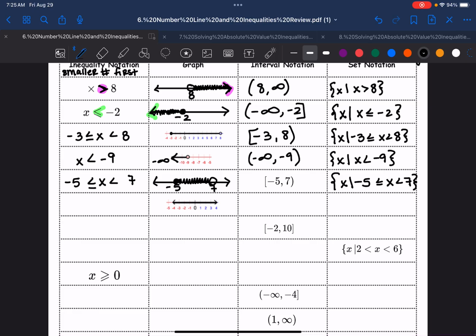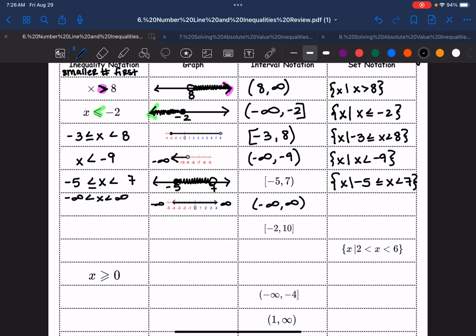The next one is a tricky one. Do you see that no number is defined by an open or closed circle? I'm going from the negative infinity to the positive infinity, and in interval notation, this would be written as negative infinity to infinity because we can have infinity. This is actually when you have the solution all the real numbers. So for inequality notation, we can't have infinity, so we truthfully cannot write this. Even though it's correct, we can't write this.